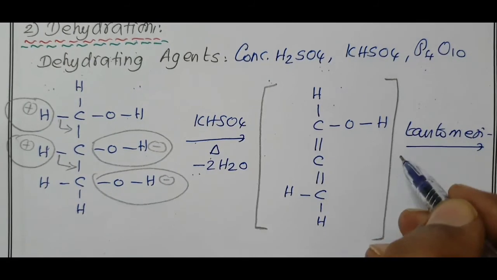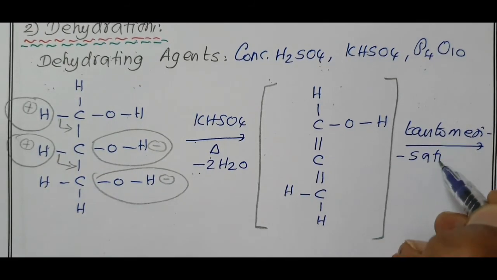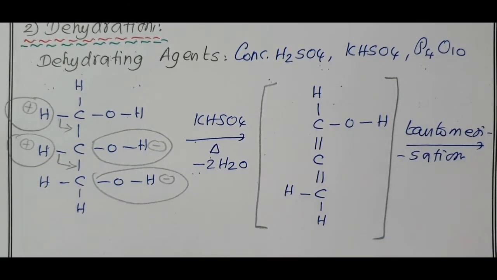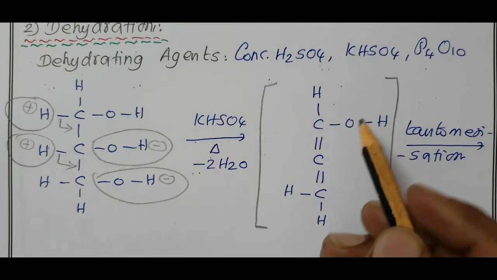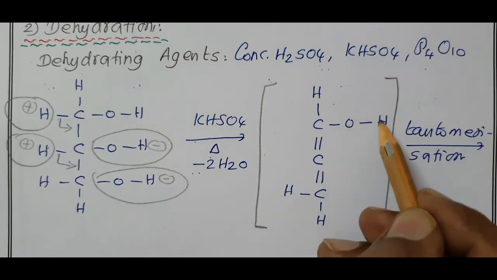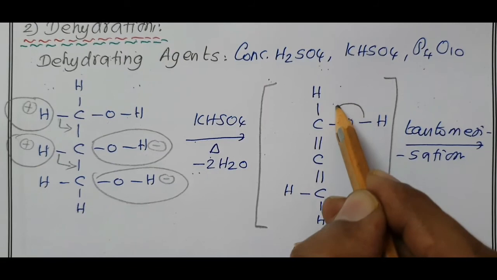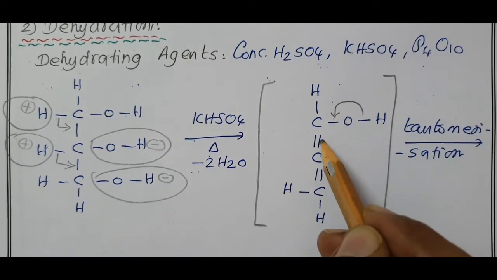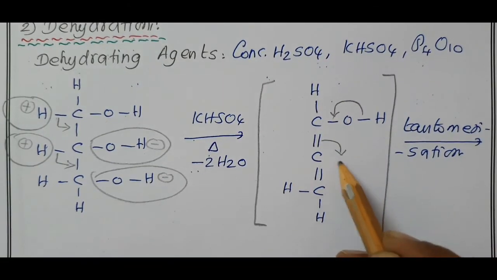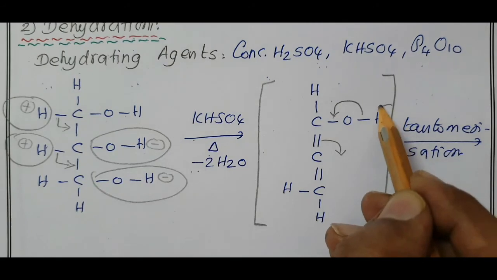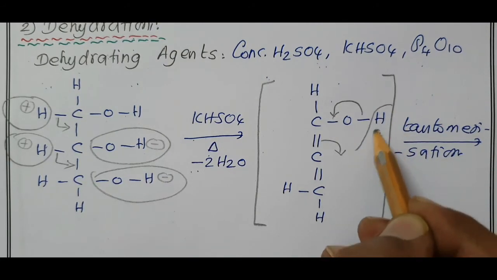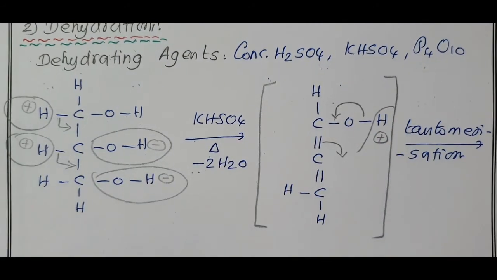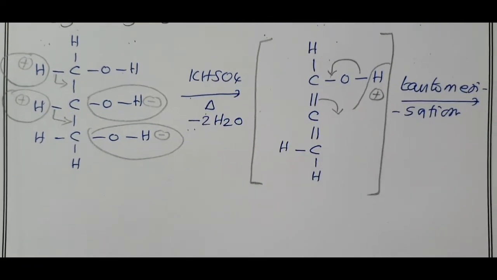Tautomerization means movement of one H plus from one atom to another atom. That means like glycol, the oxygen-hydrogen bond is shifted between carbon and oxygen due to repulsive force. One more bond shifting takes place, and to that bond this H plus is added. So the product is a very important product.